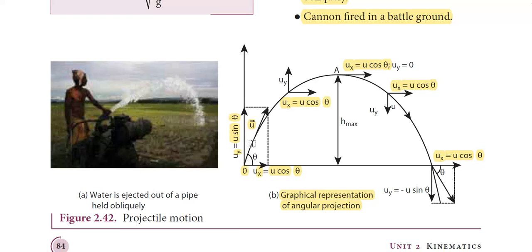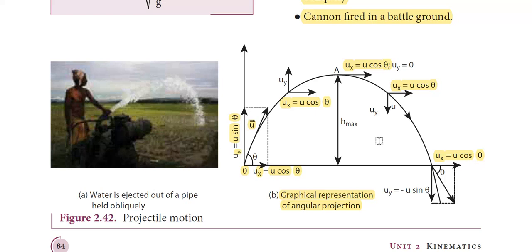But along the y direction, the gravitational force acts. To be precise, the gravitational force acts along negative y direction. So the velocity along y-axis, which is uy, keeps on changing throughout the projectile. Initially it is u sin theta, and at the maximum point, uy is equal to 0. Since at this point the object comes to temporary rest, it cannot move further. So along the y direction, it comes to rest, and then it moves along negative y-axis. So continuously the value of uy changes, whereas the value of ux does not change.